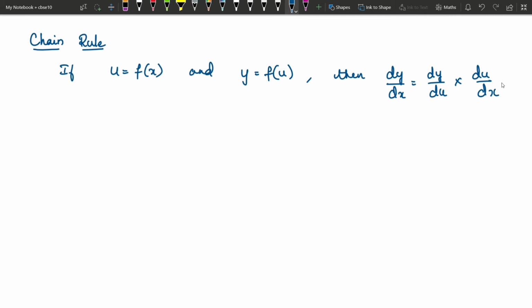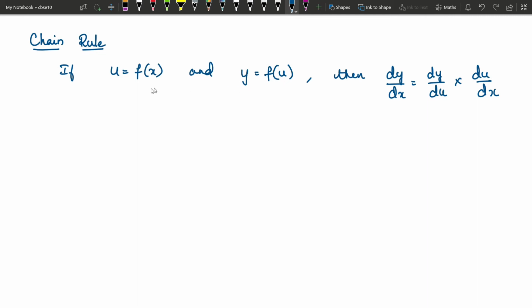So what this means is, say you have y as a function of u, and then u is further a function of x. Since u is dependent on x, when you change x, the value of u will definitely change. Since u is changing, y will also change.